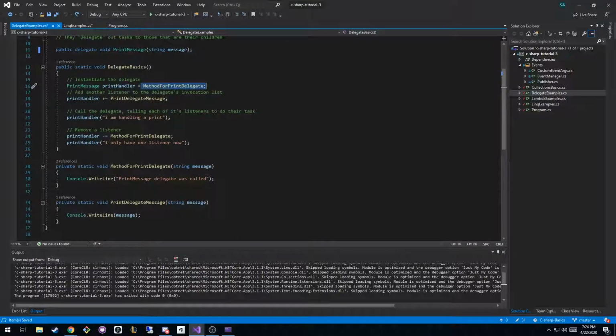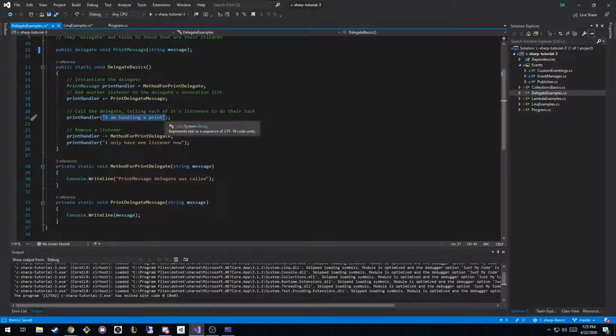And what's even more weird is we do the plus equals syntax, which is what you normally do to concatenate strings or add numbers to each other. So what this is saying is we're creating the delegate and we want this guy to listen for when that delegate is called, but we also want this guy to listen to when that delegate gets called. So a delegate is really a list of functions that when you call it, it tells those functions to do something. So when I call the delegate, the name of the delegate is print handler, and I'm passing in,